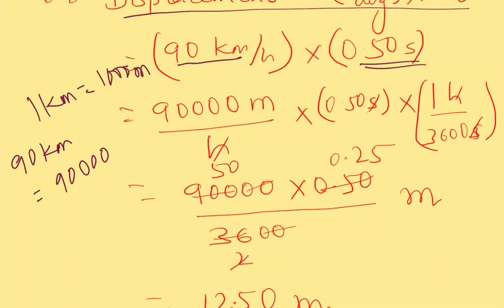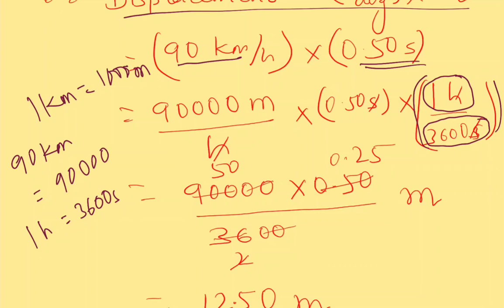Now this 0.50 second, we are trying to convert to hours, so that this hour gets cancelled out. You know that in 1 hour there are 3600 seconds. So this quantity that we have multiplied, its magnitude is actually 1, because the amount of time in 1 hour and in 3600 seconds are the same.